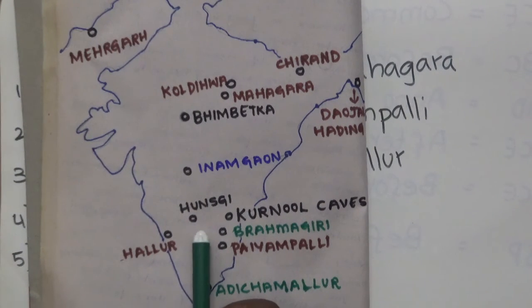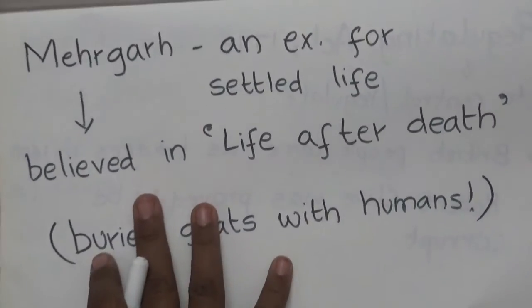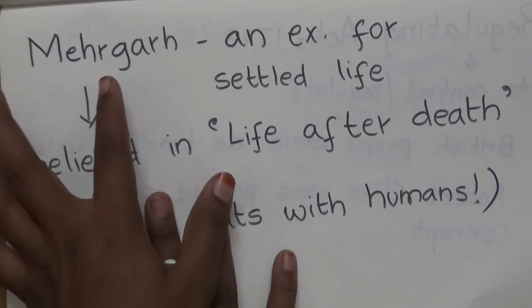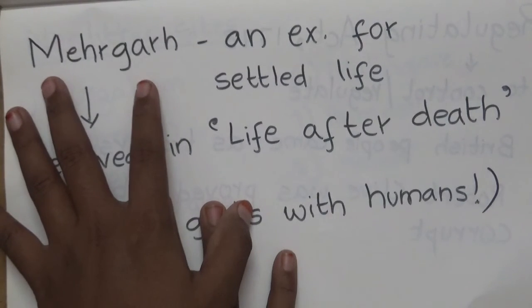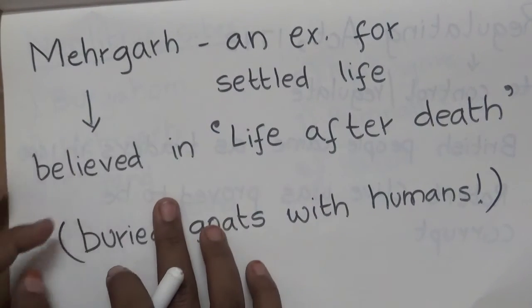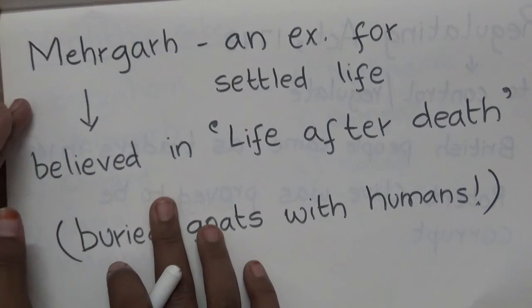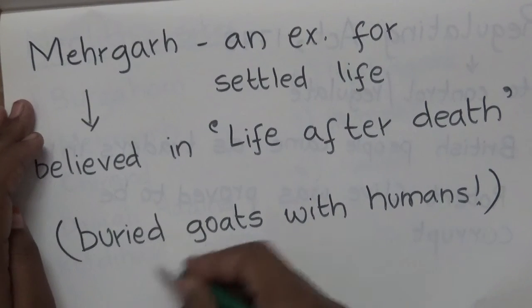And next, we'll study one example of Neolithic sites, that is Mehrgarh. It is also an example of settled life. Archaeologists found large burial sites here, and they discovered that animals and humans were buried at one place.